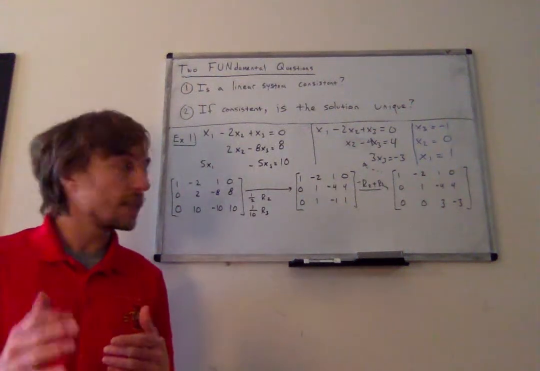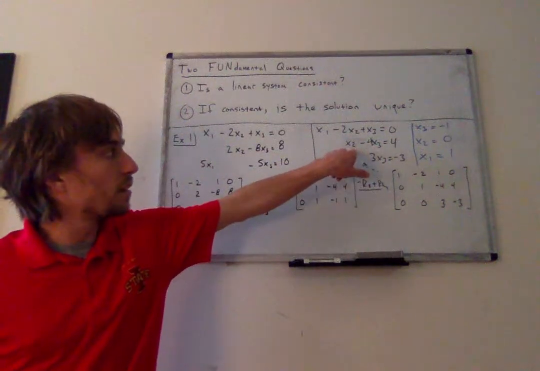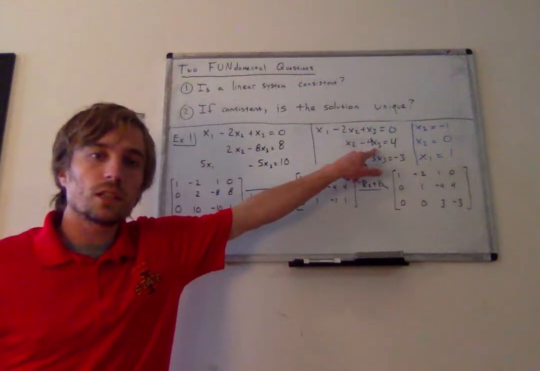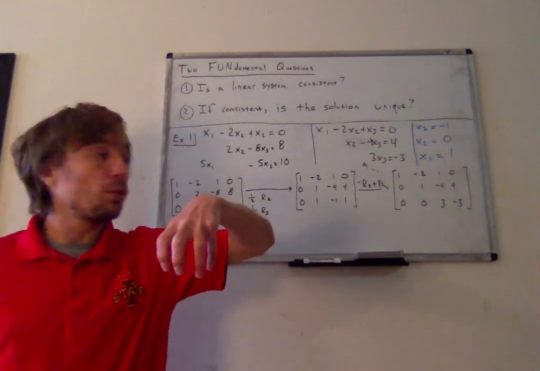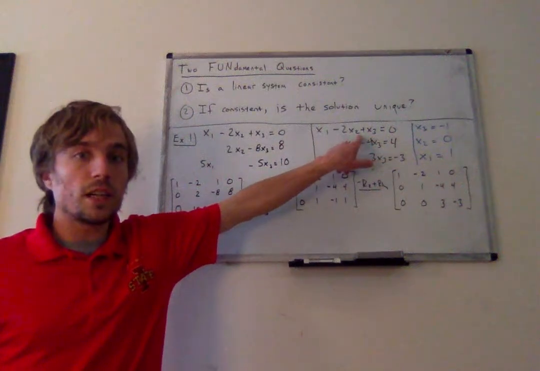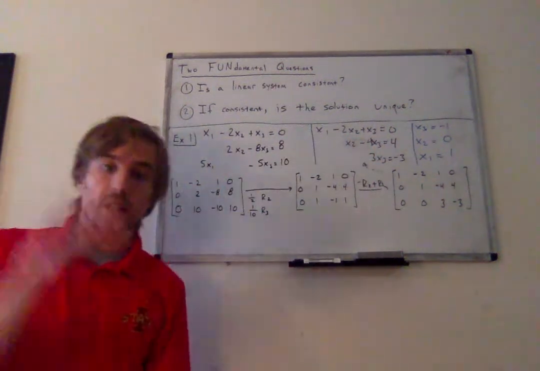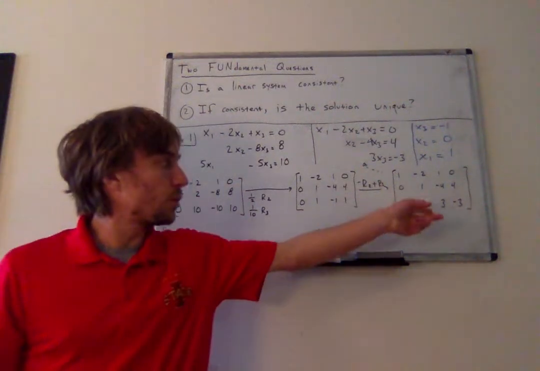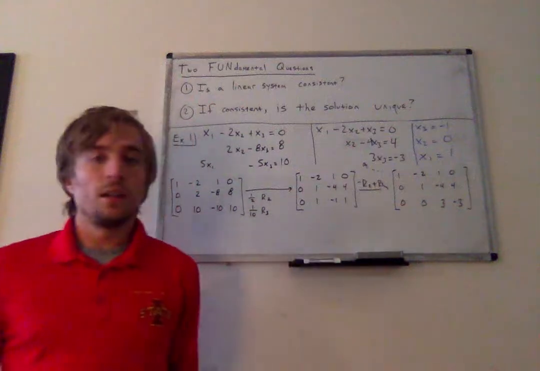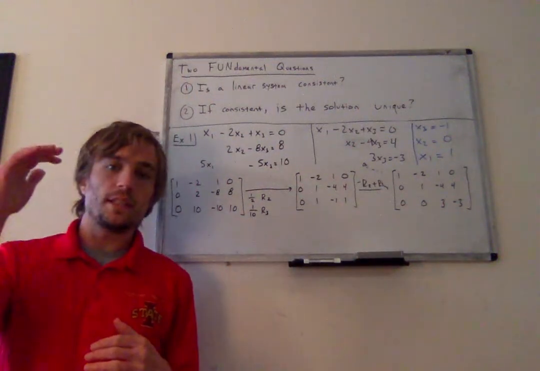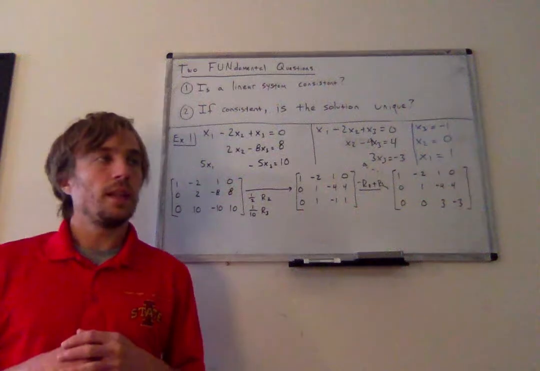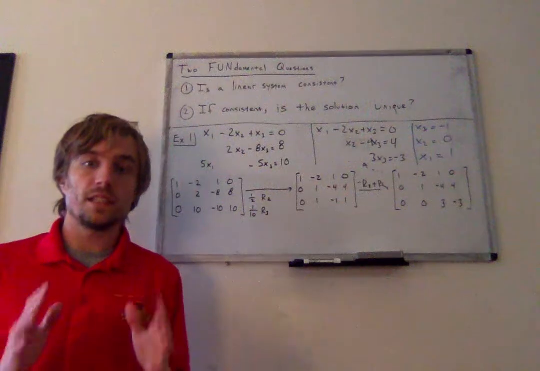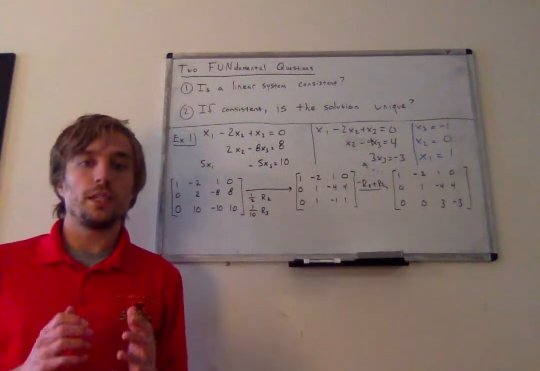But once x3 is locked into place, that then leaves x2 in the second equation as the only variable, because I know the value of x3 now. And so that then locks x2 into place. And once each of these variables is locked into place, in equation 1, x1 is now locked into place. So when I work the linear system down to a matrix that looks like this, everything gets sequentially locked into place, and I have a unique solution. That is, this assignment of variables is the only assignment of variables that will give me a solution.